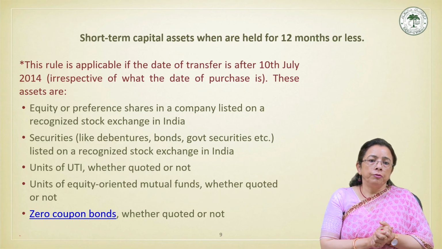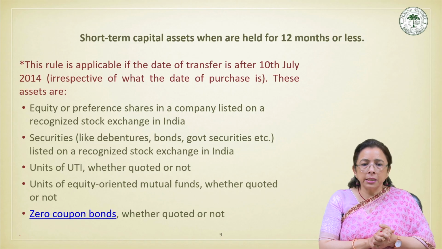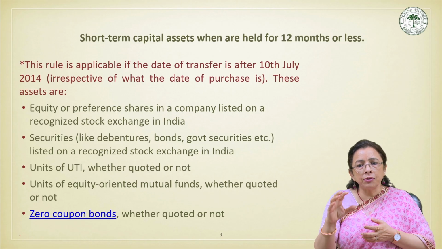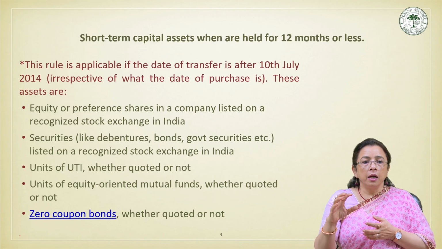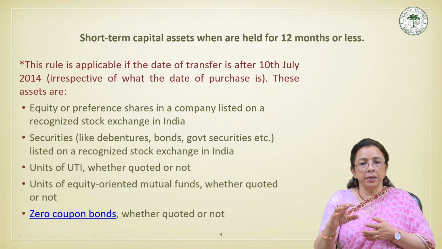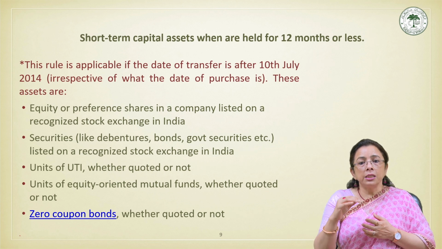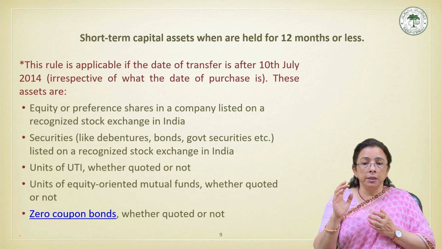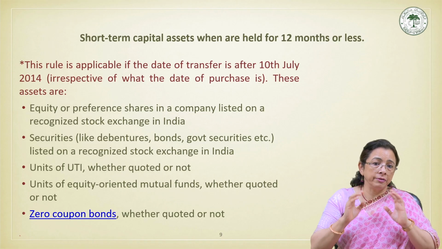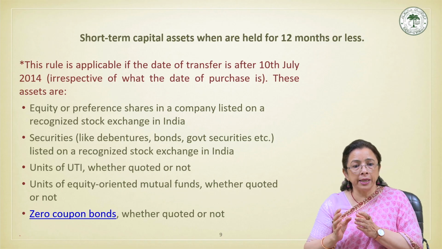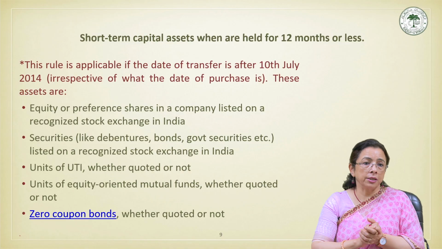For academic and exam purposes, it is very important to evaluate three key elements while determining the nature of capital assets: the type of asset, the holding period, and whether it falls within the specified category eligible for the 12-month rule. A very clear understanding of this is crucial because it directly influences the computation of capital gains and the applicable tax rates.